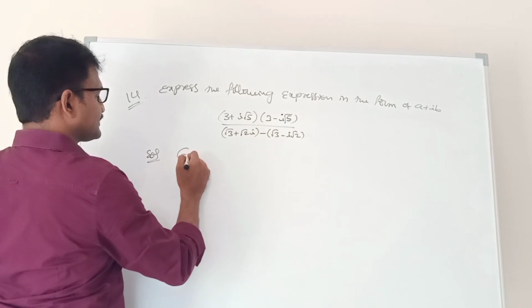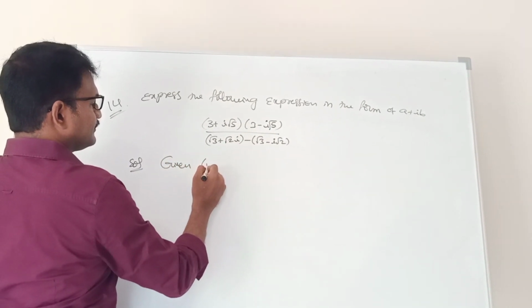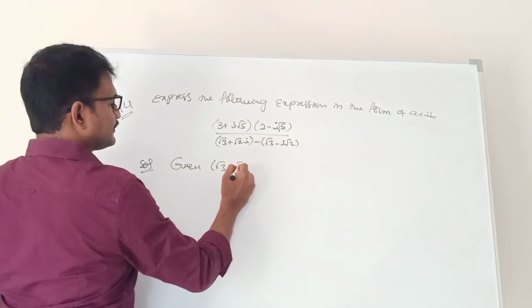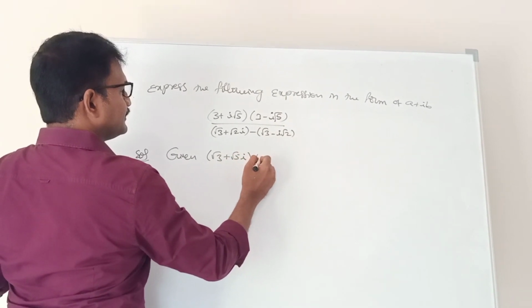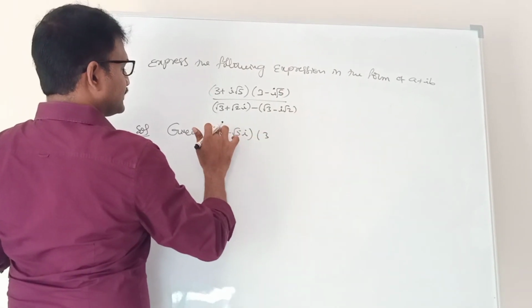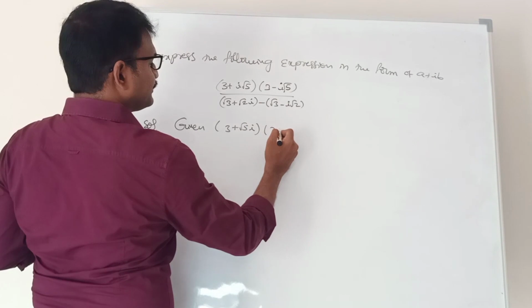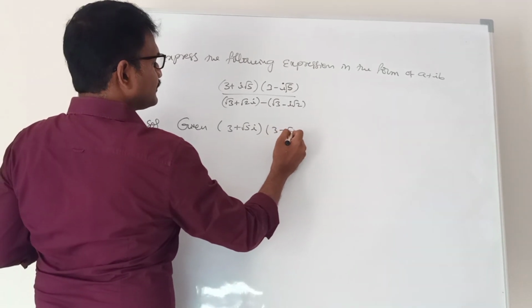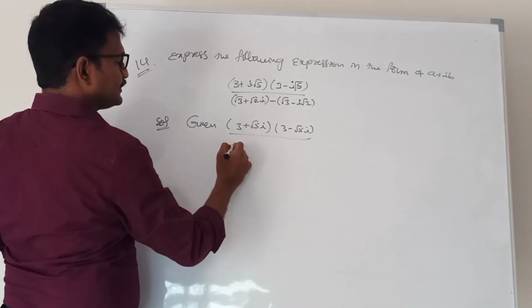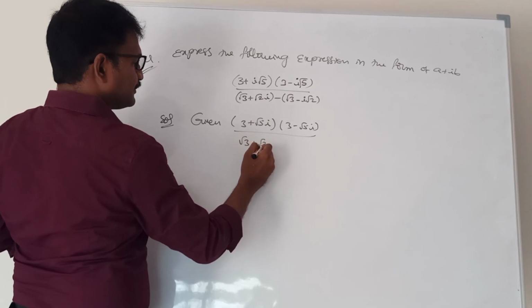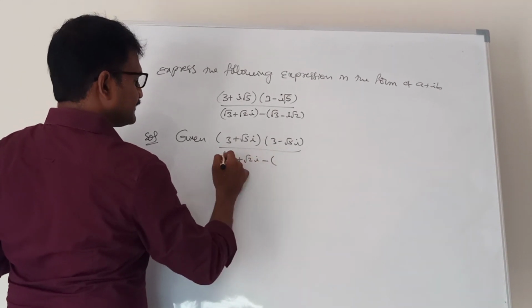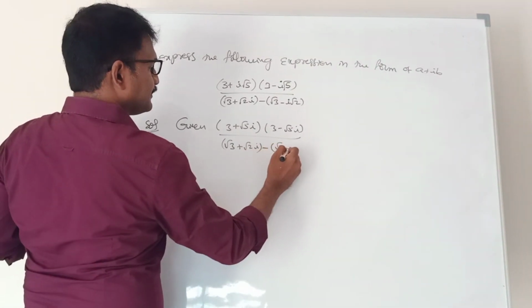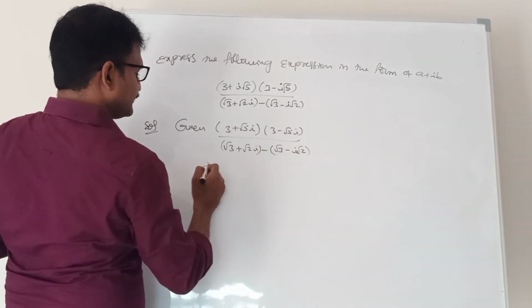Now rationalize the given complex number. The given complex number is (root 3 plus root 5i) into (root 3 minus root 5i) by (root 3 plus root 2i) minus (root 3 minus i root 2).